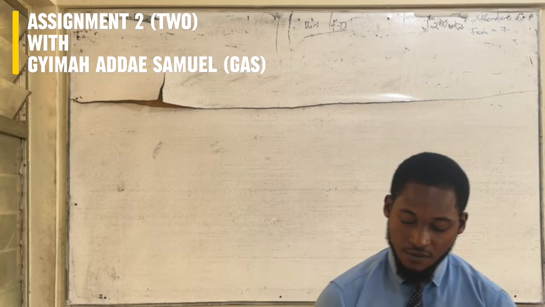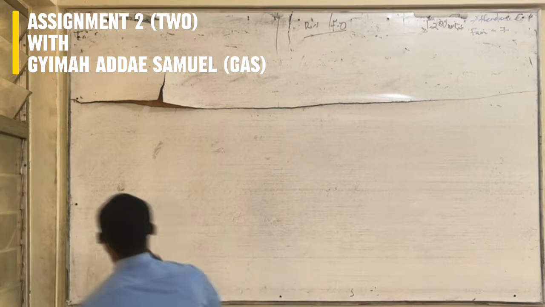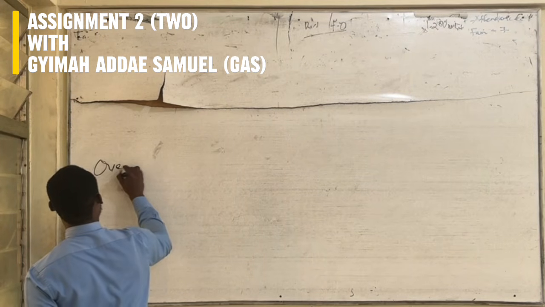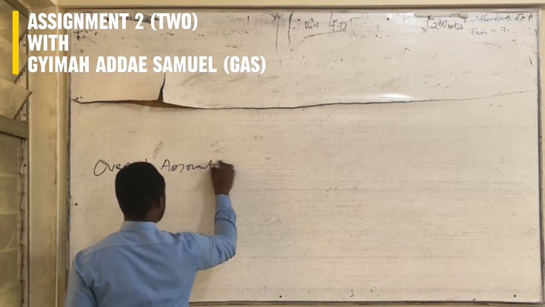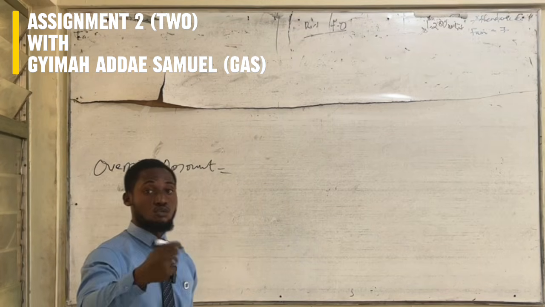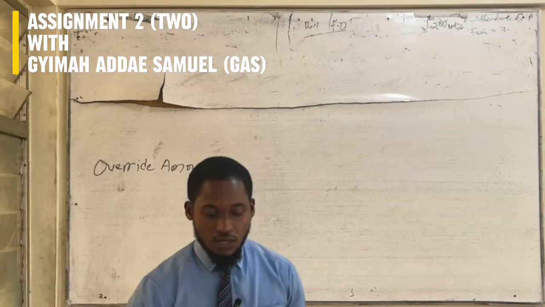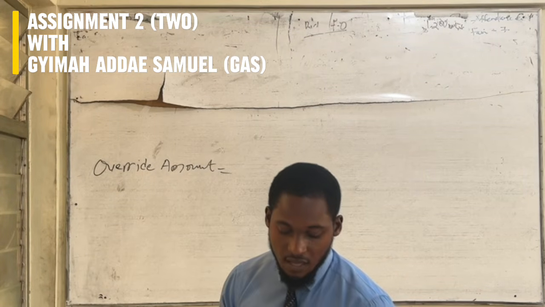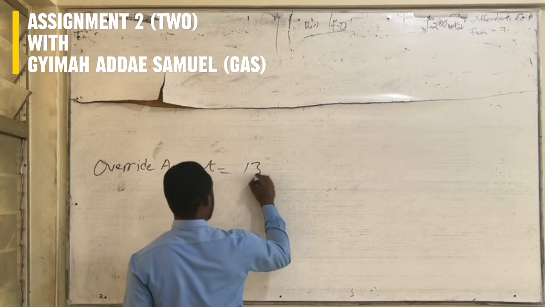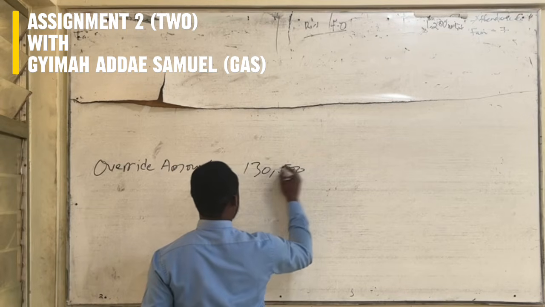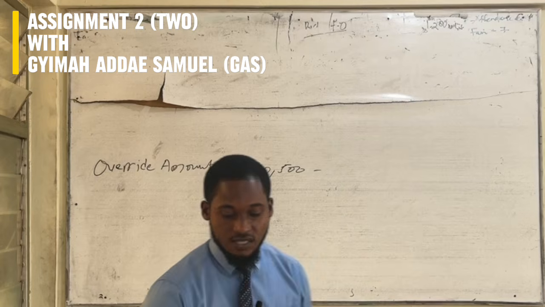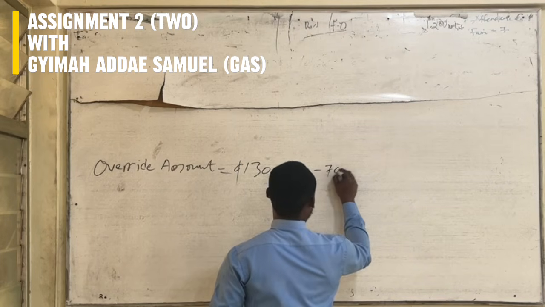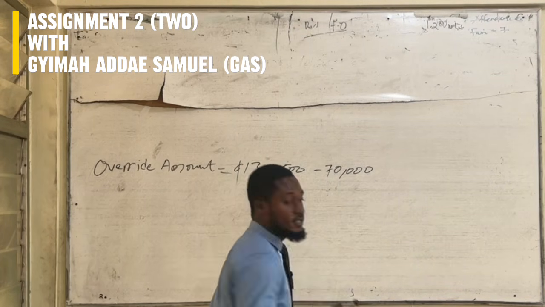So let's go ahead to find the override amount: your store sales minus your store quota minus your store returns. The store sales here is 130,500 Ghana cedis. Then you subtract your quota, which is 70,000 Ghana cedis.